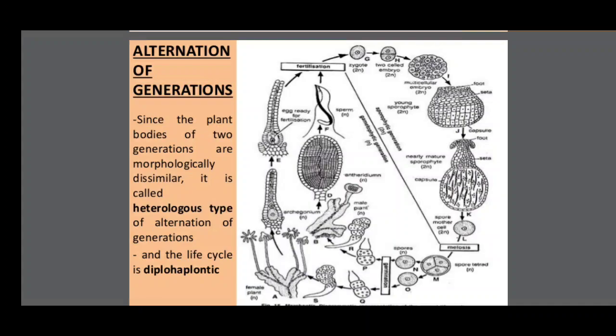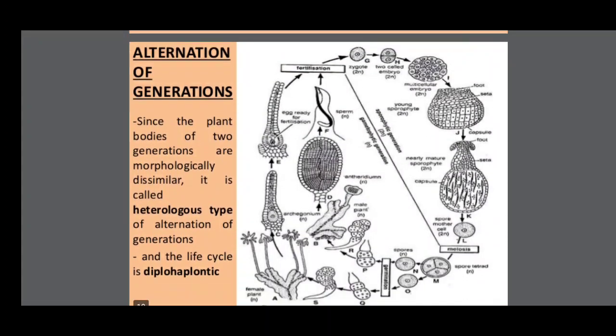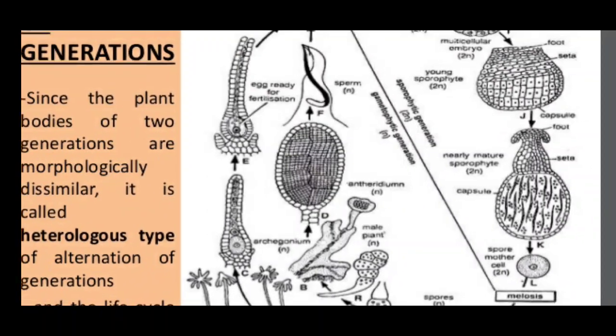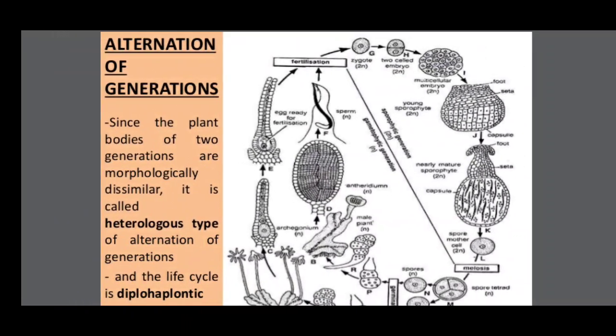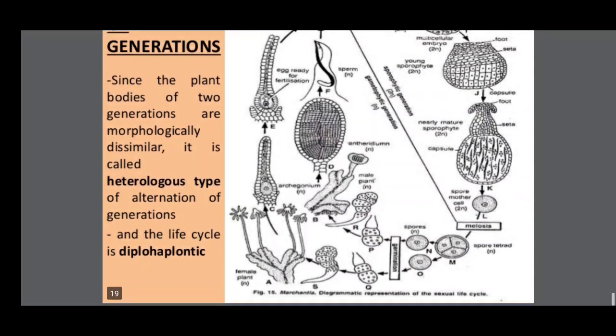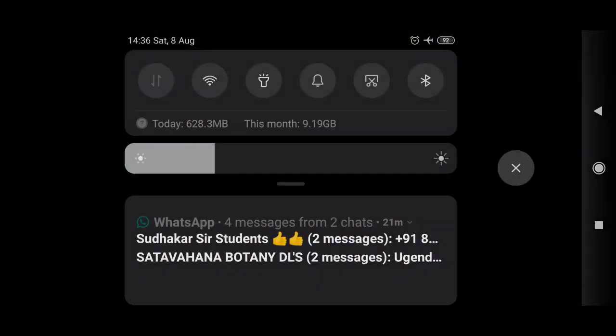And the life cycle is diplohaplontic, because you see this gametophytic generation, at the same time the sporophytic generation. The gametophytic generation is haploid. At the same time, the sporophytic is diploid. So that's why we call it a diplohaplontic life cycle, heteromorphic type. So thank you very much, students.